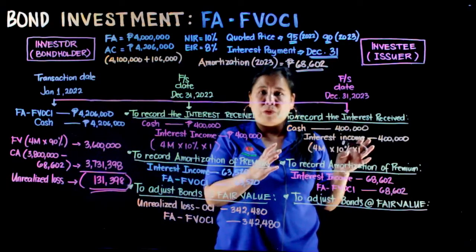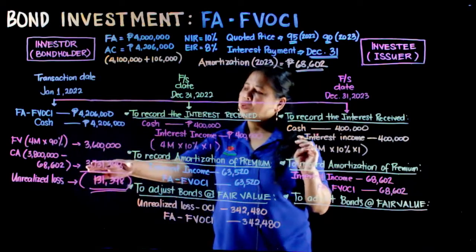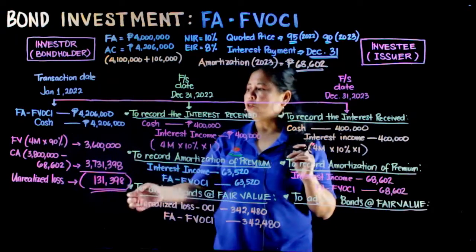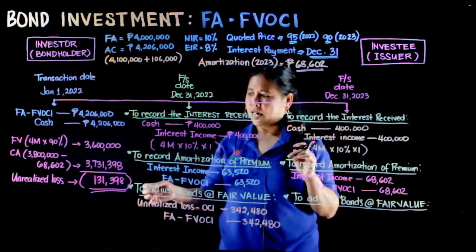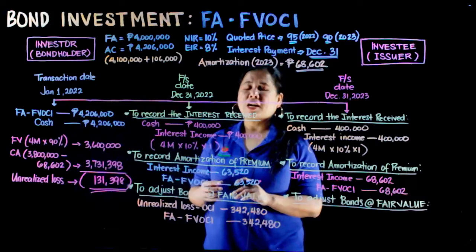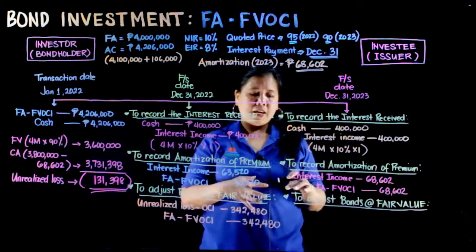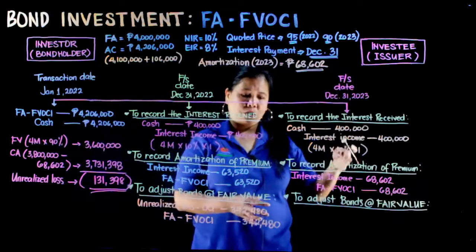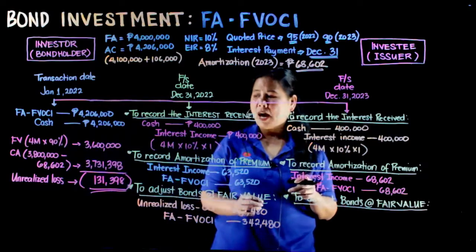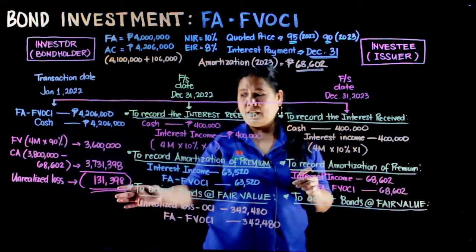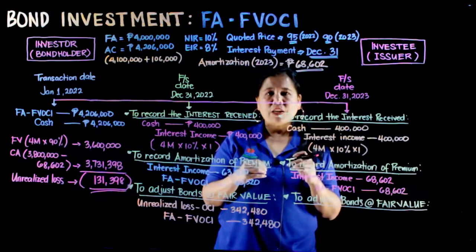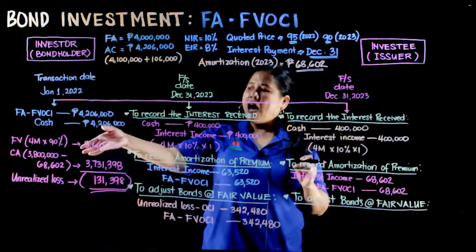Bakit minus? Kasi premium ito. So we have a carrying amount of 3,731,398. Mas mababa ang fair value. Nagkaroon tayo ng unrealized loss, OCI, na 131,398. Yan ang computations natin ng ating unrealized loss, OCI, na i-adjust natin at the end of the year. So our adjusting journal entry will be debit to the unrealized loss, OCI, of 131,398 and credit to the financial asset, FVOCI. I-credit natin yung investment, babawasan natin para mag-reflect ito at fair value.